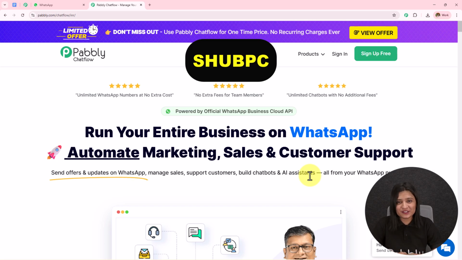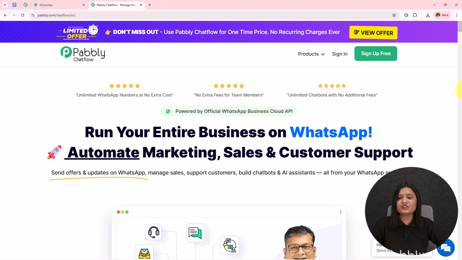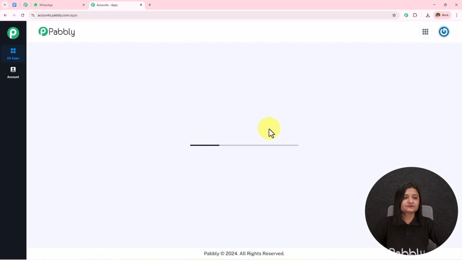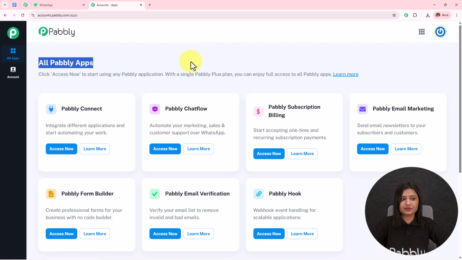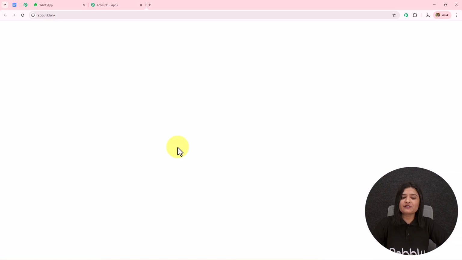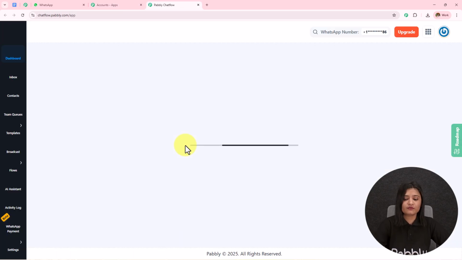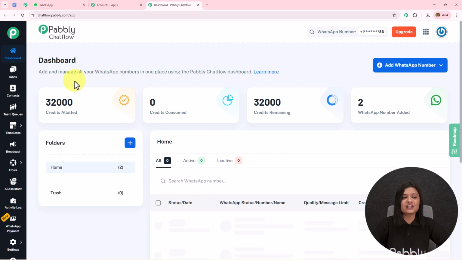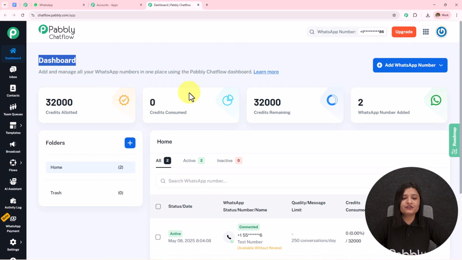So as I'm an existing user, I'll click on the sign in. And here the all Pabbly apps page has appeared, which is showing me all the Pabbly applications. I'm going to click on this Pabbly Chatflow, access now. And here it has taken me towards this dashboard. I can see the credit allotted, credit consumed, credit remaining, and the WhatsApp number added.